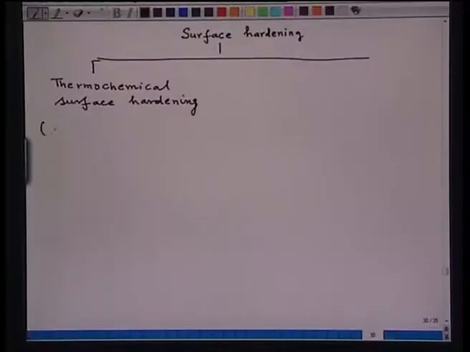So, one is the thermochemical surface hardening, and in this the composition of the steel surface is altered and is then hardened with or without quenching.